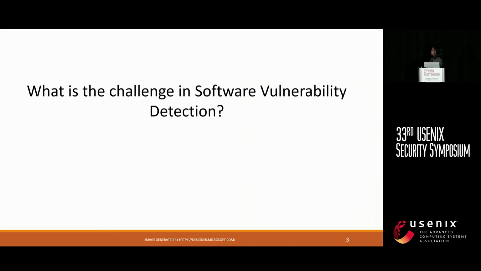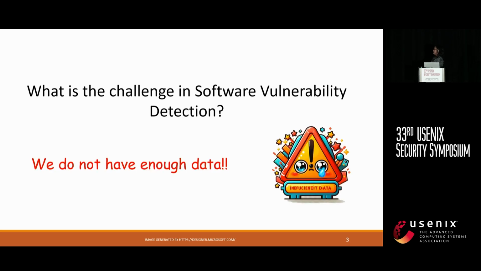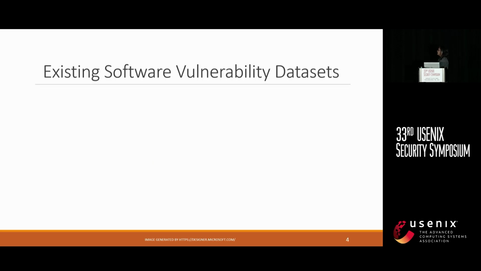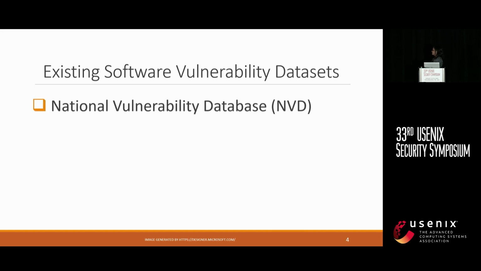Now the question is, what's the challenge? What are the limitations? Why can't we get a happy deep learning model in the software vulnerability detection domain? The answer is simple. We do not have enough data. Yes, that's the problem. Several data sets do exist. We have the National Vulnerability Database, NVD. It contains around 250,000 records.